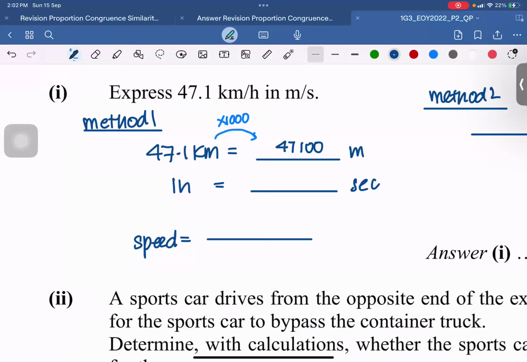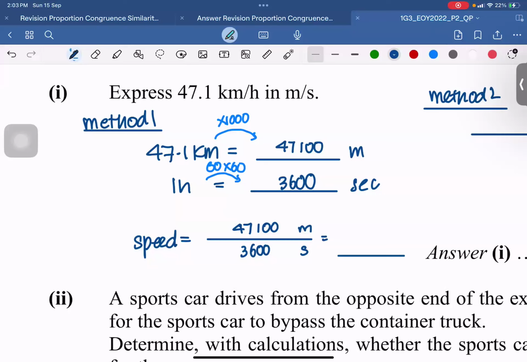Yeah, correct. Then 1 hour is how many seconds? I have 1 hour to have 60 minutes and then another 60 seconds. So that gives me a total of 3,600 seconds. Okay, so if you want to find the speed, you take the distance, divide by the time. So you get your distance, 47100. Now it's in meters. Divide by your time, 3,600. Now it's in seconds. And give me the answer. Anyone can give me the answer, please?